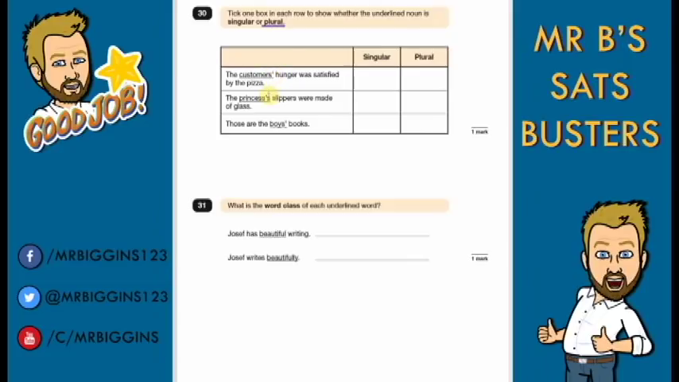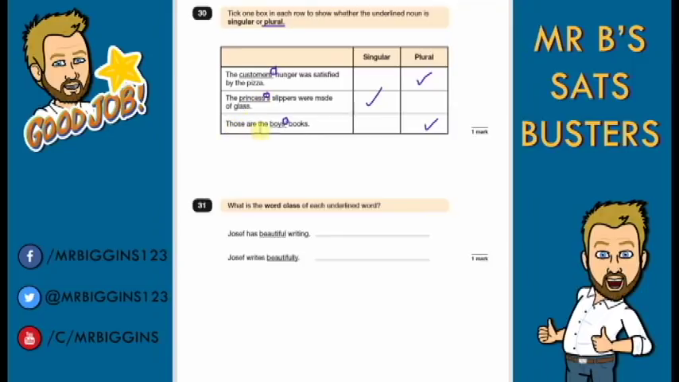Okay, now the hardest thing here is we have apostrophes, so we don't know whether our S's are for possession or for being plural. But if we have looked and studied about apostrophes, we will know if we have an apostrophe after the word, like we do here, we are talking about plural, because what we're talking about is plural and possession. So the customers' hunger was satisfied by the pizza means there was more than one customer and it was their hunger, belongs to them. The princess's slippers, now this is before the S, so this is just showing possession.